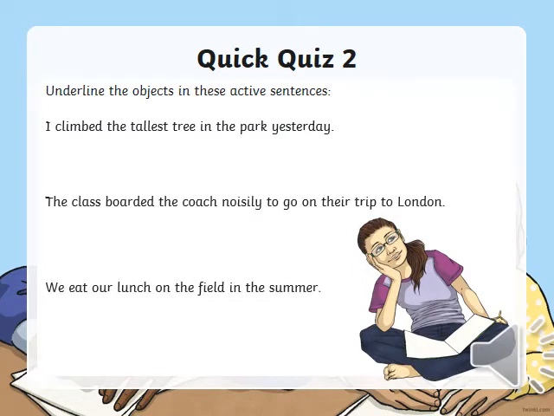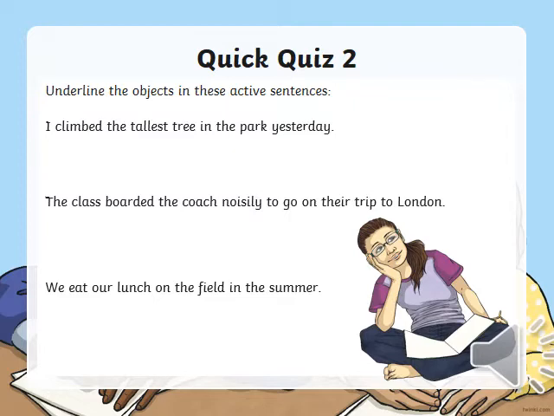Now students, in my next slide, the next quiz which we are going to play is that you have to underline the object in these active sentences. The first sentence: I climbed the tallest tree in the park yesterday. So which is the object in this sentence? Excellent. Tree is the object in this sentence.